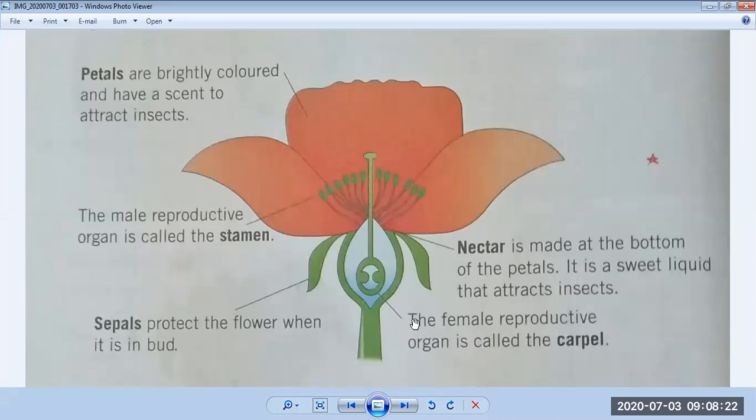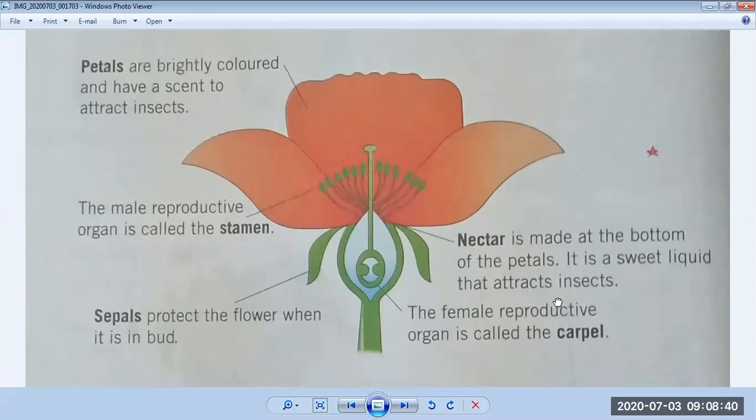So the female reproductive organ is called the carpel. At a time, a flower has both parts, stamen and carpel. So underline in your book, male parts are called stamen and female parts are called carpel. So this is an introduction of a flower. Now we will come to the next part.